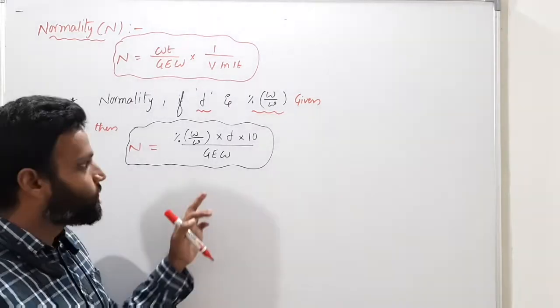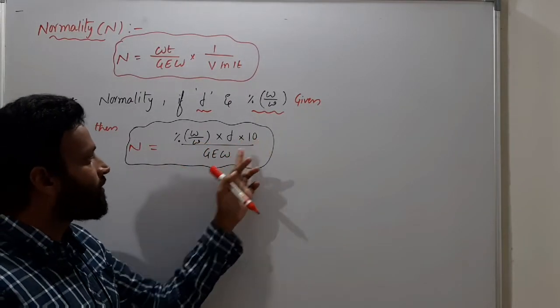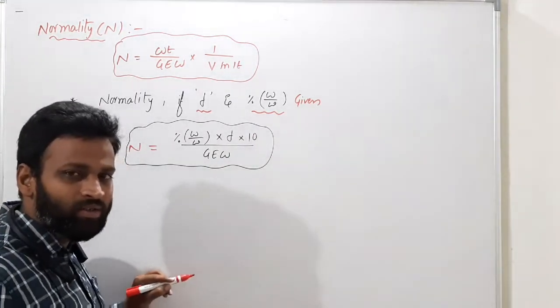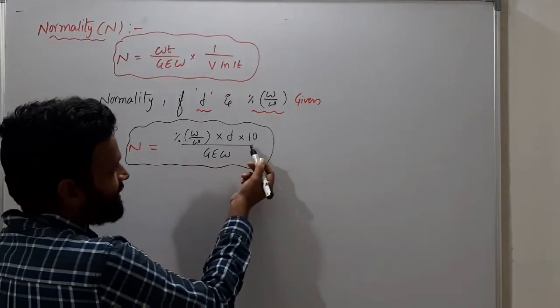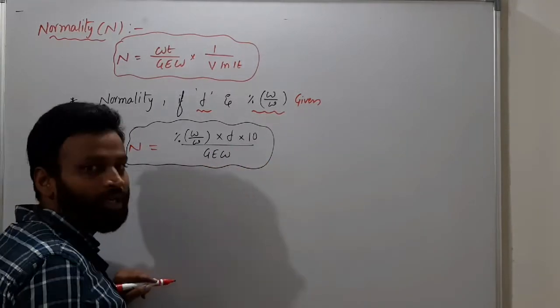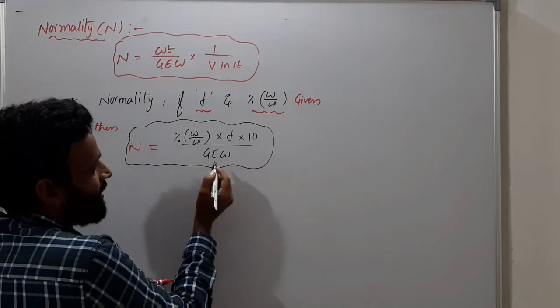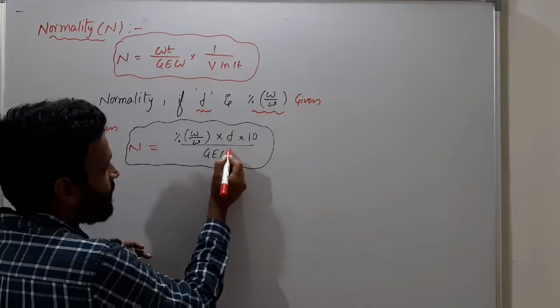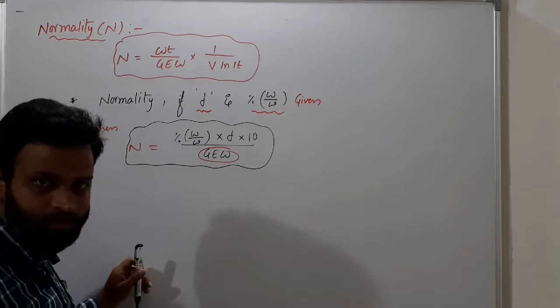The same for molarity: percentage weight by weight into density into 10 by gram molecular weight. Now here we are giving gram equivalent weight. This one is the only difference between molarity and normality. So here we are considering gram equivalent weight.